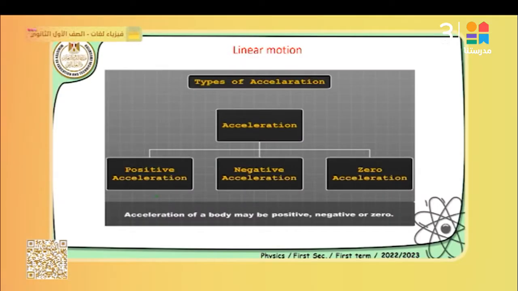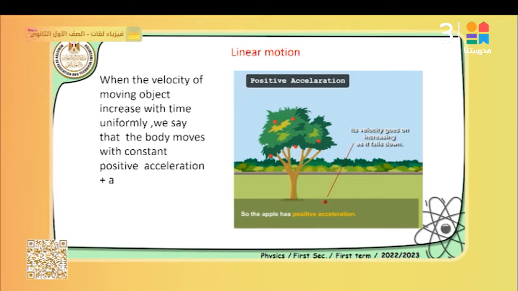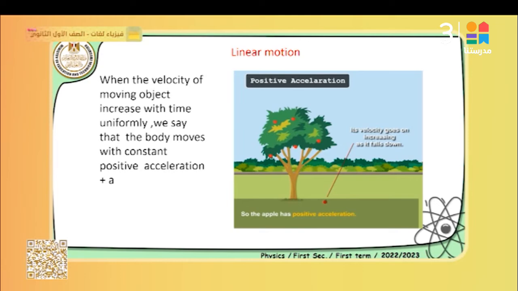The types of acceleration we have here are positive acceleration and negative acceleration, and sometimes we have zero acceleration or no acceleration. How can we find it graphically or from the graph? A positive acceleration, what is the meaning of positive acceleration? We said acceleration is the rate of change of velocity, divided by time, meaning the change in velocity by the change of time. To get a positive acceleration, the change in velocity must be positive. When is the change in velocity positive? When the magnitude of the velocity is increasing,